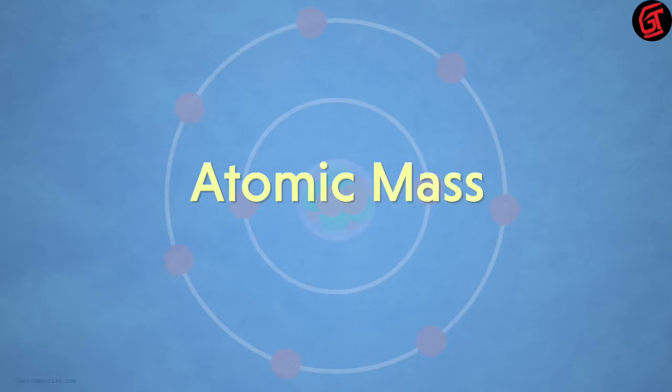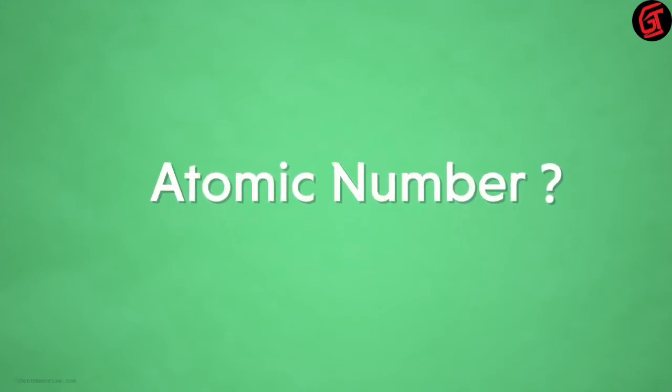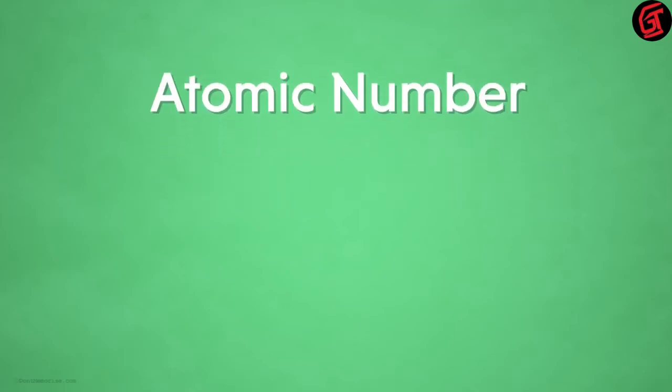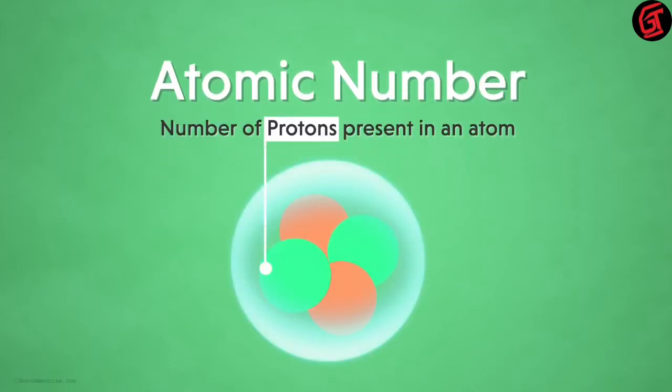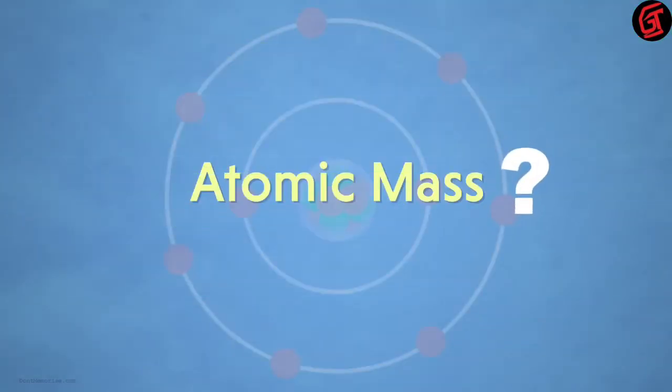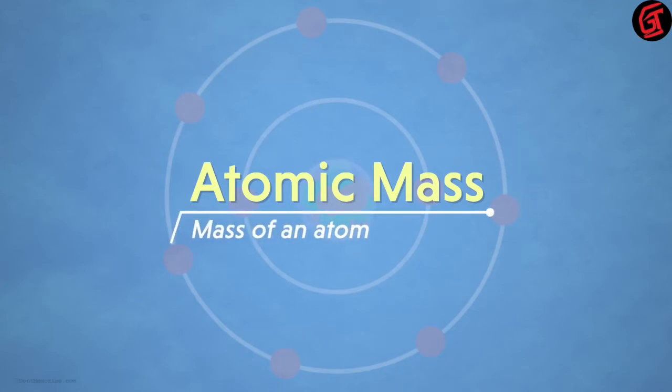Before that, can you tell me what exactly the concept of atomic number is? Can you define it once for me? Yes, it's simply the number of protons present inside the nucleus of an atom. Now on similar lines, can you tell me what atomic mass could be? Yes, it simply means the mass of an atom. But how does it get determined?